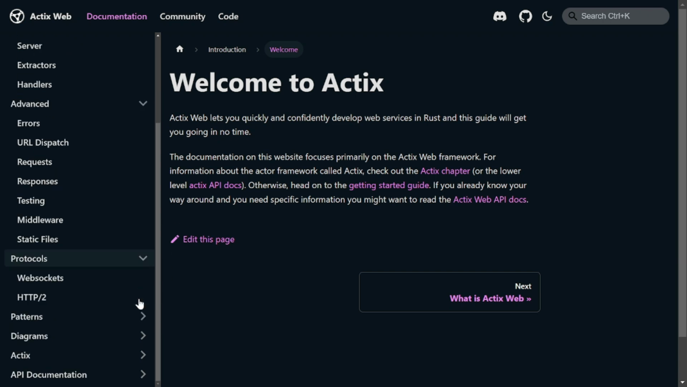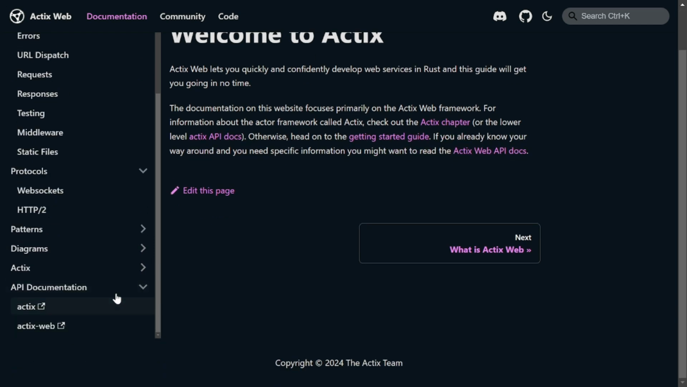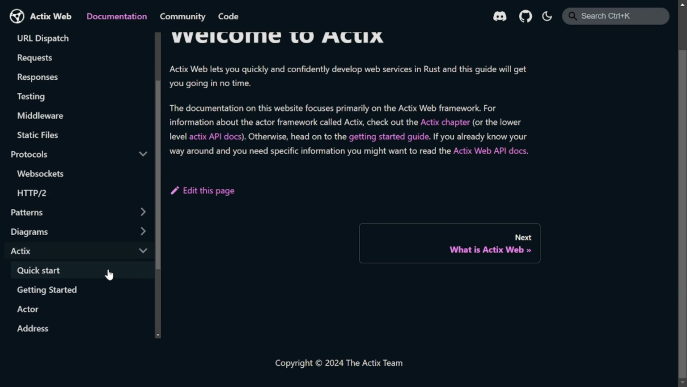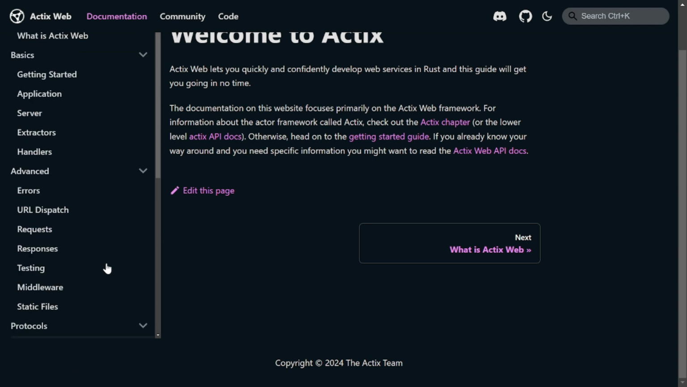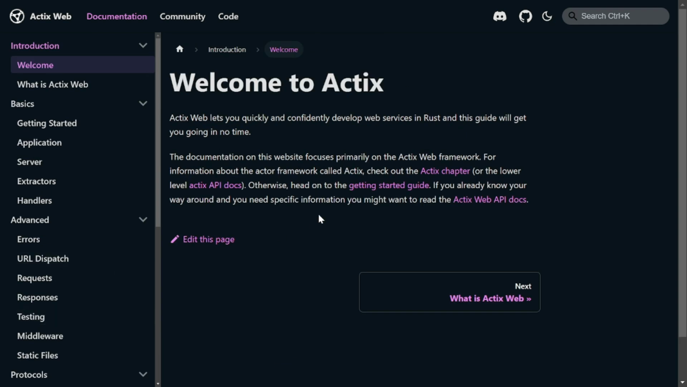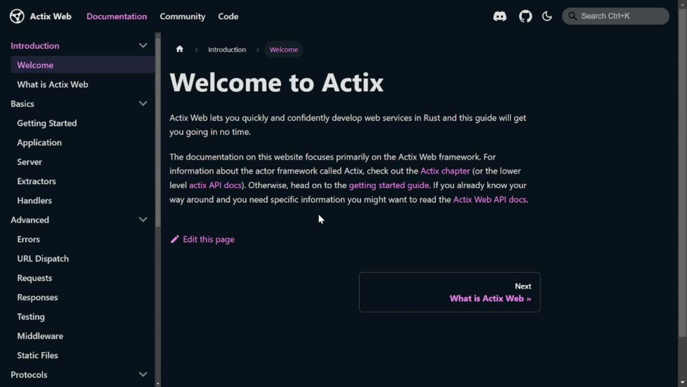The framework is lightweight, but it's packed with features like request routing, middleware, and support for WebSockets and HTTP, out of the box. Actix Web excels in building high-performance services, real-time applications, and even systems-level programming tasks where control over resources and execution is critical. It's an excellent choice for developers who need to squeeze every bit of performance from their web services.